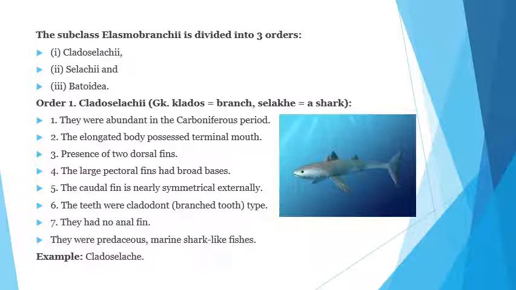This is the pectoral fin. The caudal fin is nearly symmetrical externally. The teeth are cladodont, branch tooth type. They have no anal fin. They are predaceous marine shark-like fishes. The example of this is Cladoselache. This is the diagram of Cladoselache.